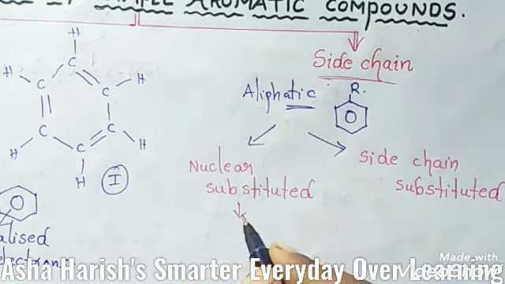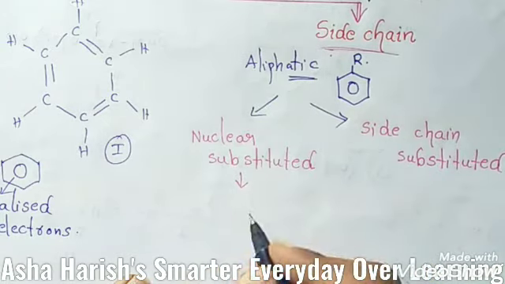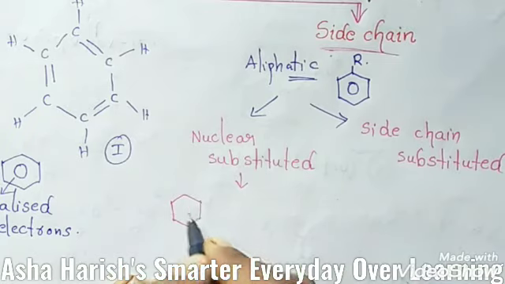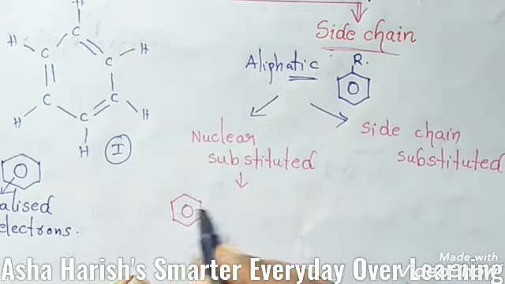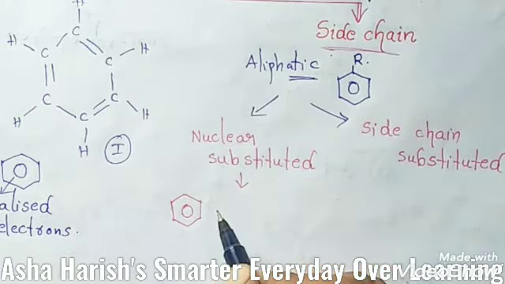Let's see the first one, nuclear substituted: those in which the functional group is directly attached to the benzene ring. Most of these compounds are better known by their common names.